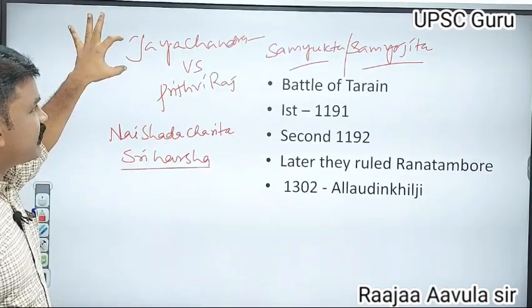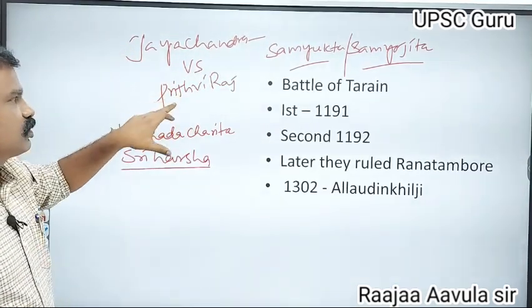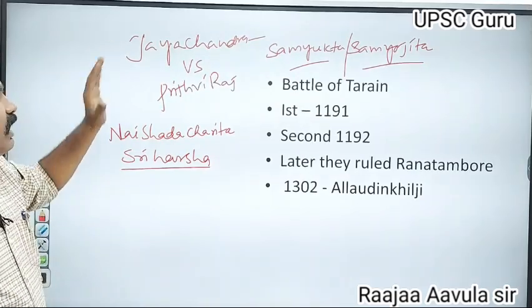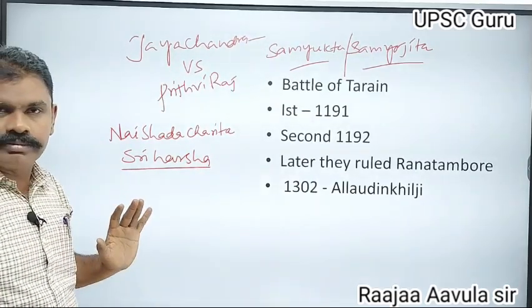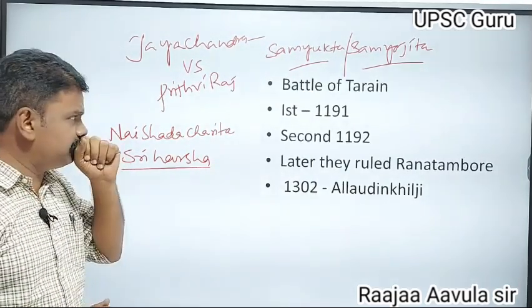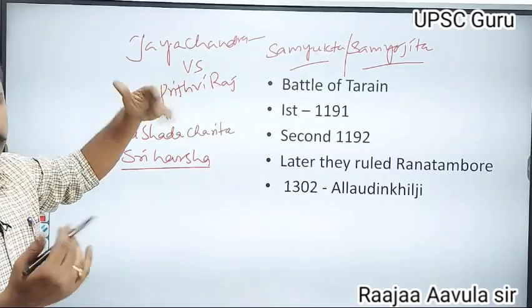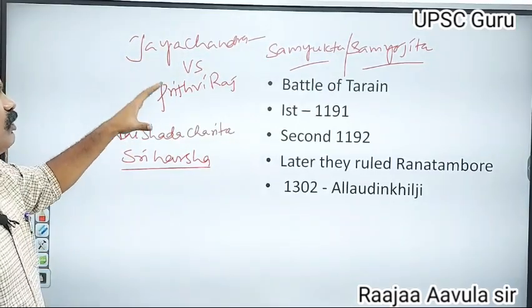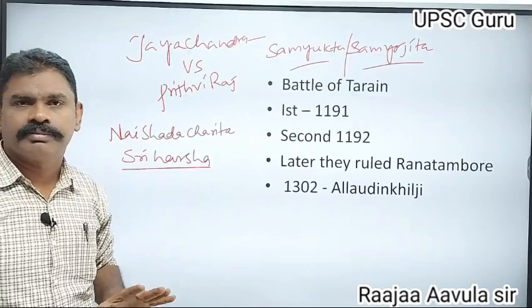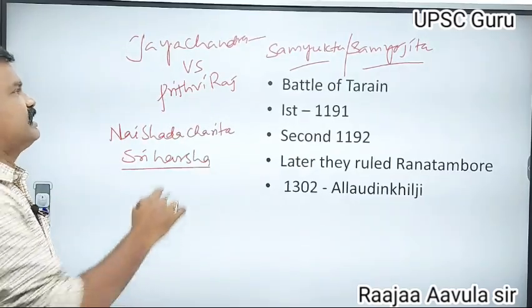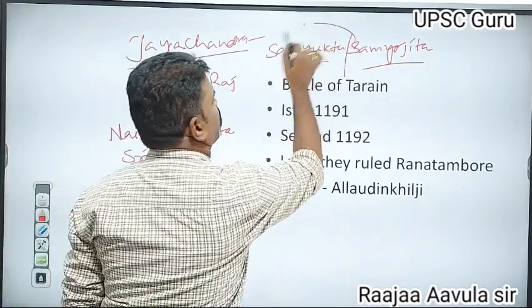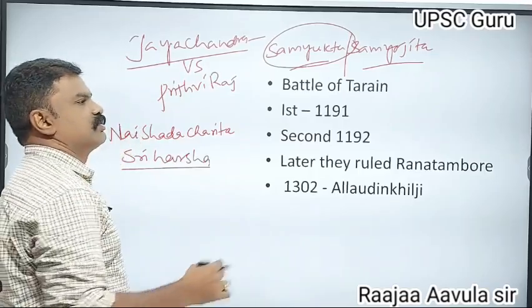But Jayachandra did not want to give his daughter to Prithviraj. He did not like Prithviraj. So Jayachandra conducted a Swayamvara for Samyukta.